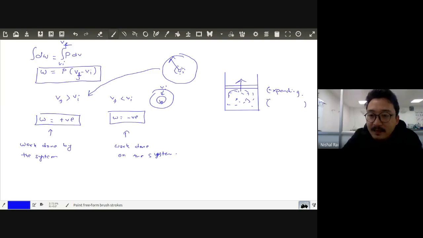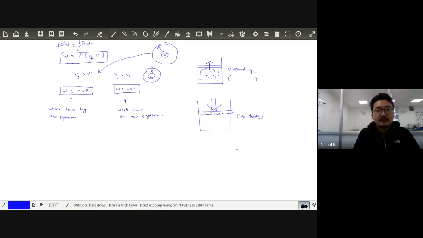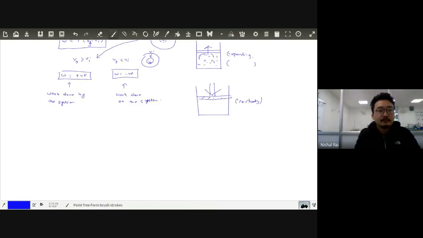Now, in the second scenario, you start pressing this. Then you are contracting this. Now you are doing work on the system to contract this. So that's why the work done is negative and is called work done on the system. Now is this point clear?